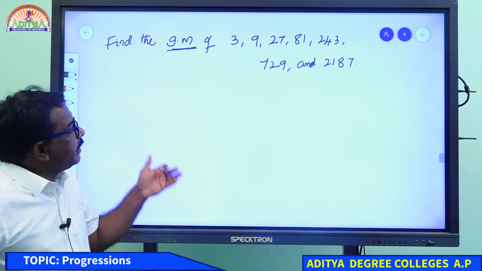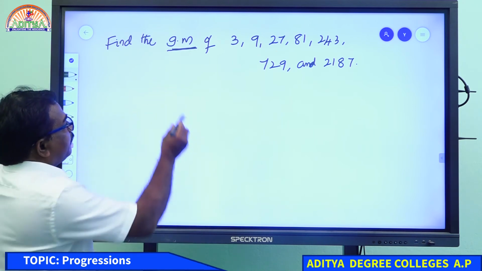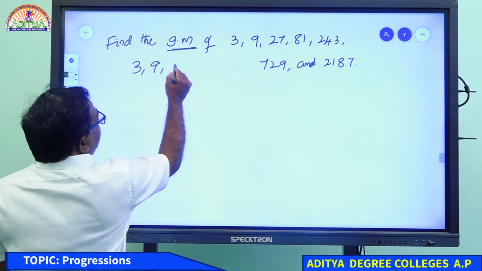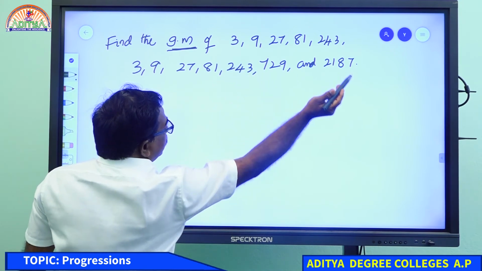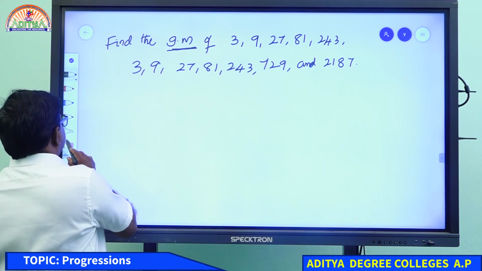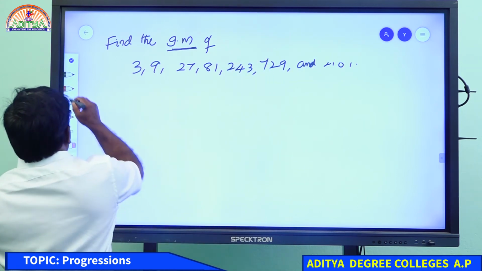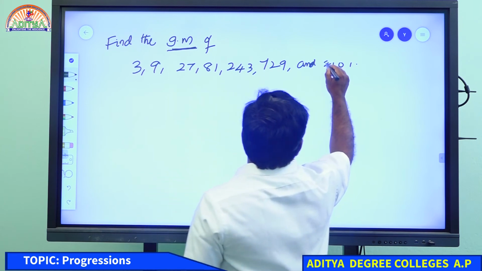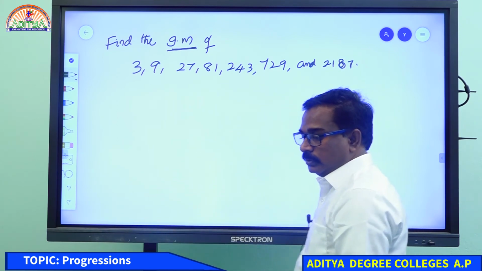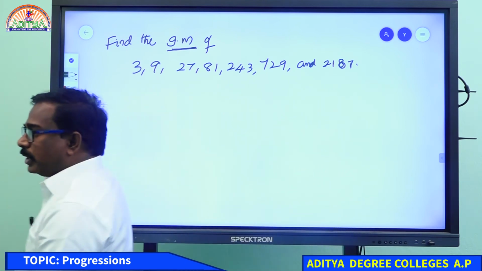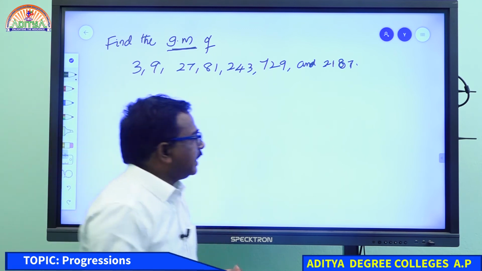Now whatever geometric mean of one series is given, what is the series? 3, 9, 27, 81, 243, 729, 2187. When geometric progression is given, how to find geometric mean, I told. I will remember that once again.